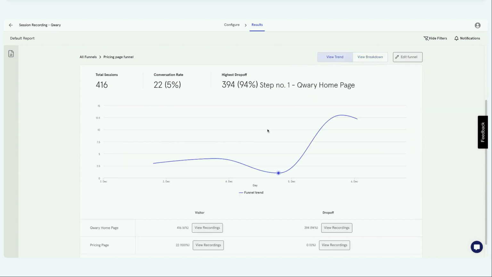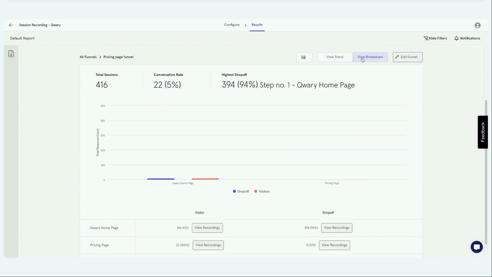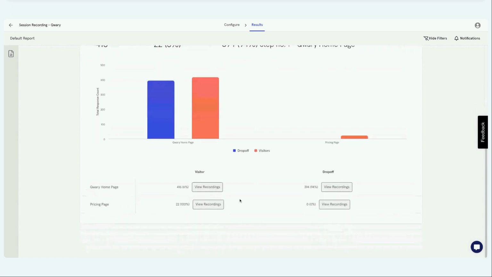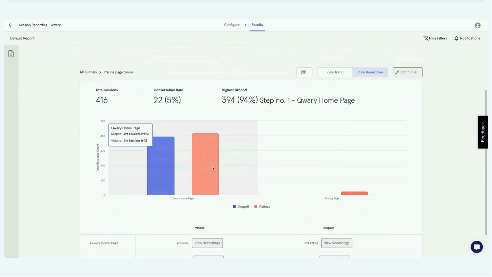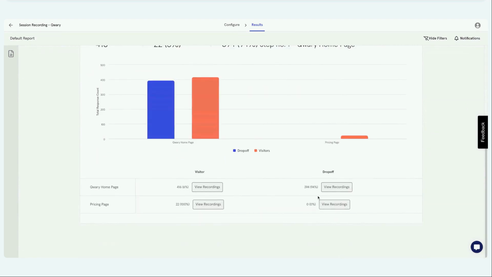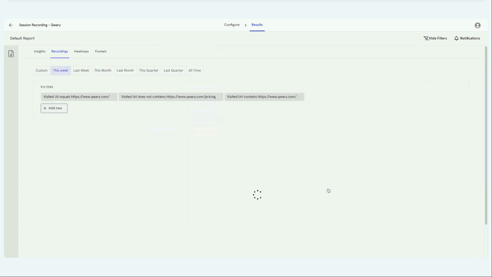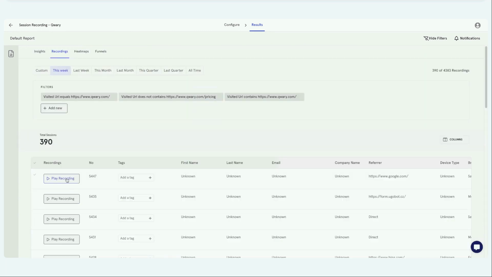You can also see the trend. You can see a breakdown. And this you can do through Google Analytics and Mixpanel. How are we different? This is where we are different, because we are recording sessions. We are giving you an option where you can click on all the sessions that drop in between the funnel. You can click on this, and now you have all the user sessions that drop in between the funnel. You can analyze them.